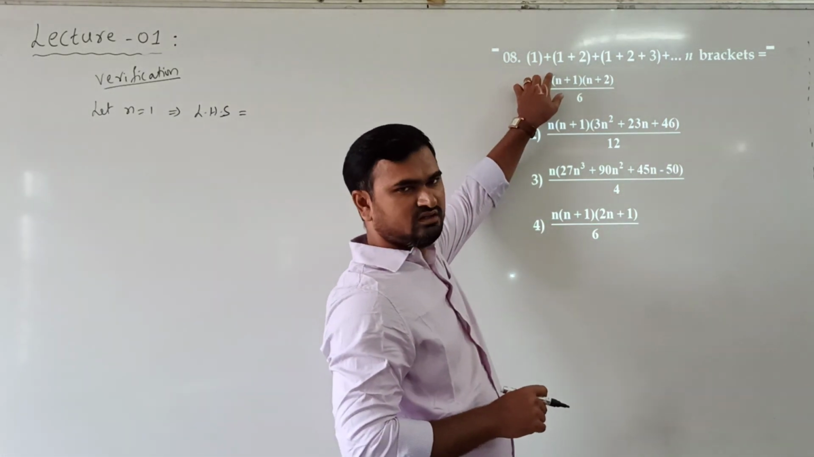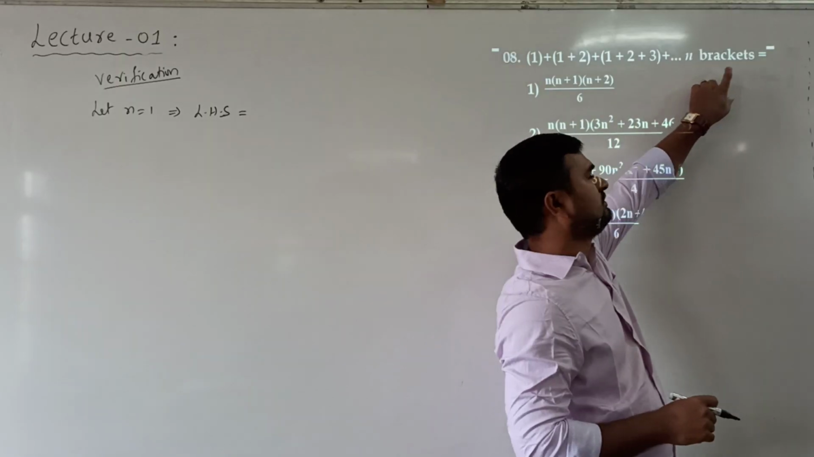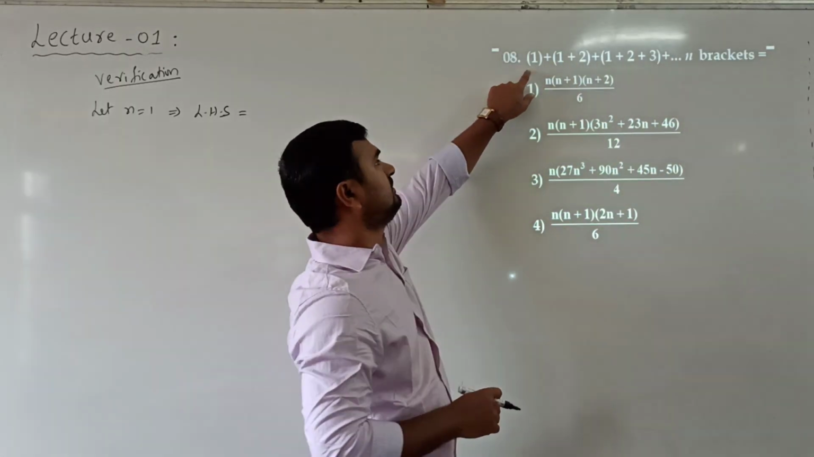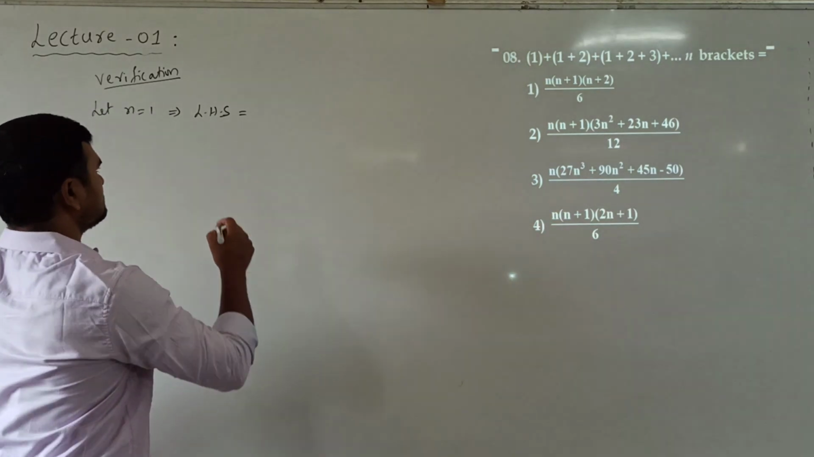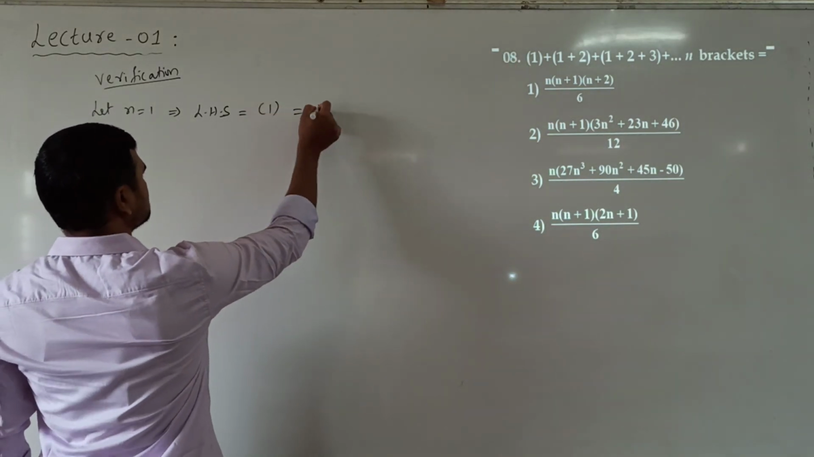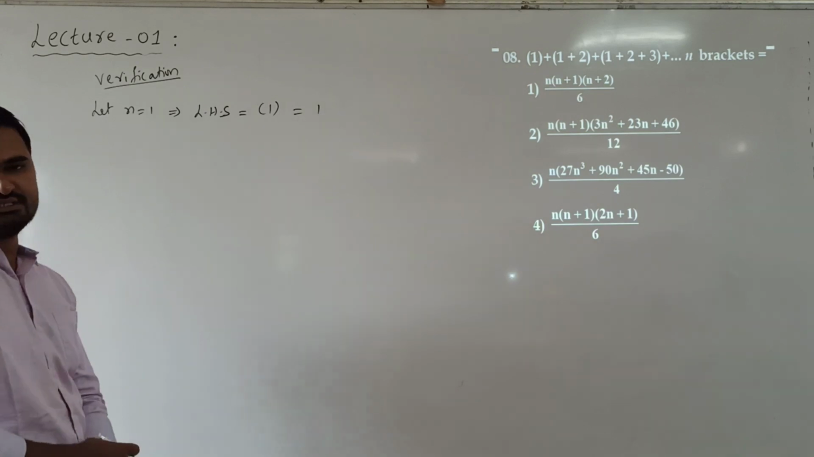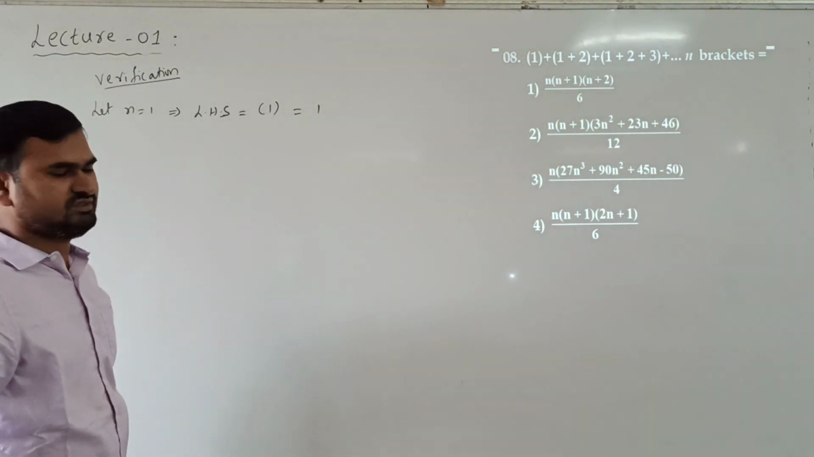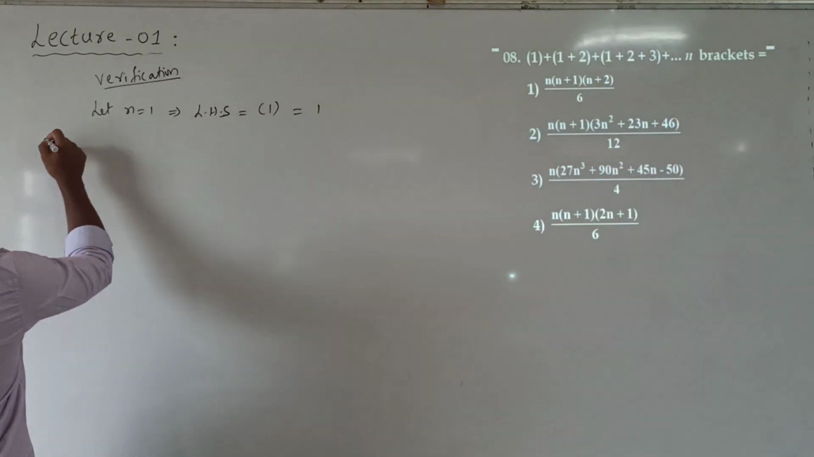Left hand side here, n is 1 means sum up to the first bracket. What is the first bracket? We have 1. So the left hand side, the sum up to the first bracket, is 1. Now we should get 1 in the options. See which option gives the answer as 1.